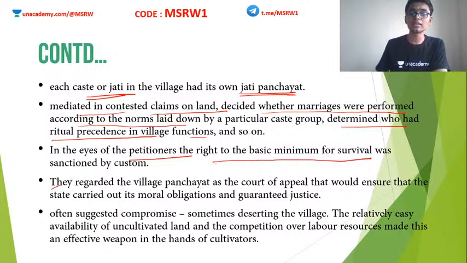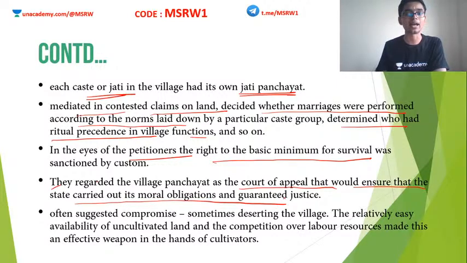Okay, so they regarded the village panchayat as a court of appeal that would ensure that the state carried out its moral obligations and guaranteed justice. So if the Jati Panchayat gives a verdict against them, they will appeal to the village panchayat. Village panchayat is the next level body. Jati Panchayat is regarding all the Jatis, the caste heads are in this group, and village panchayat will have representation from wider sections of the society of that particular village. So that is often considered as an appellate authority of jurisdiction.